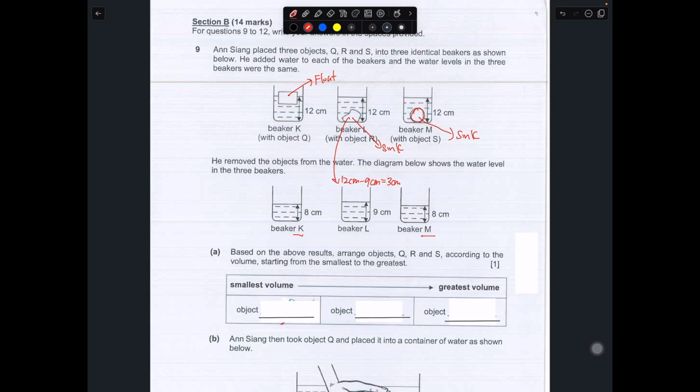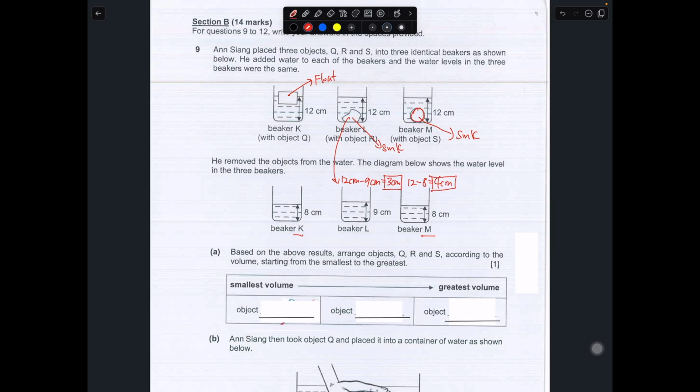Over here the volume of the object will be the area of the water multiplied by the height, which we will just take as 3. For object S, it will be 12 cm minus 8 cm, so you have 4 cm. So we have 3 and 4 cm.